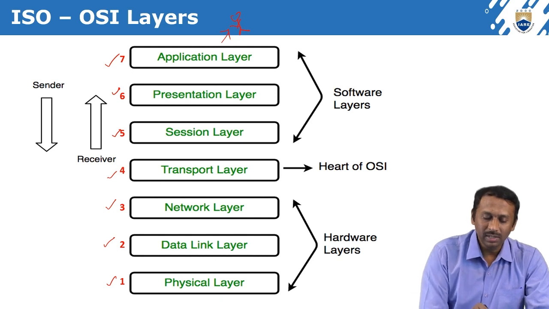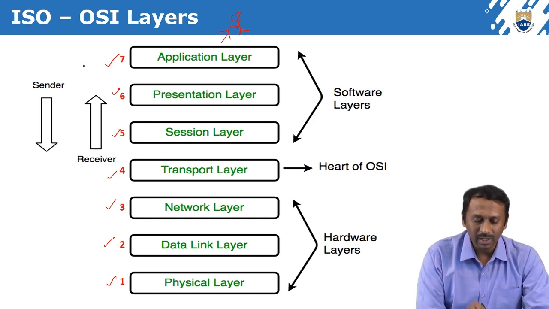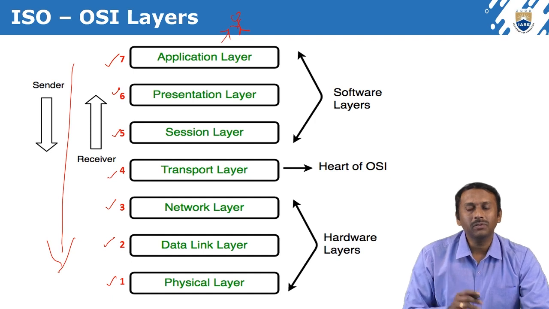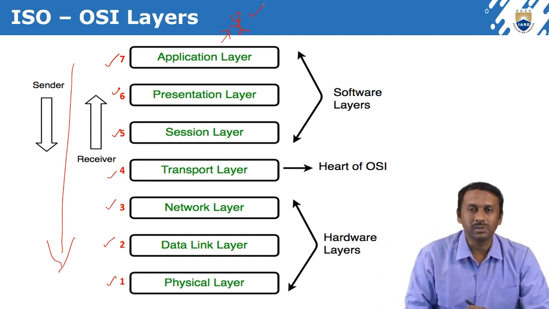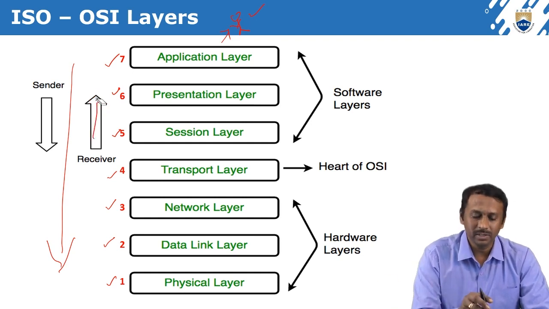So the user sends data from one system to another system in this way, and when information is received from the other system, it comes back to the user like this.